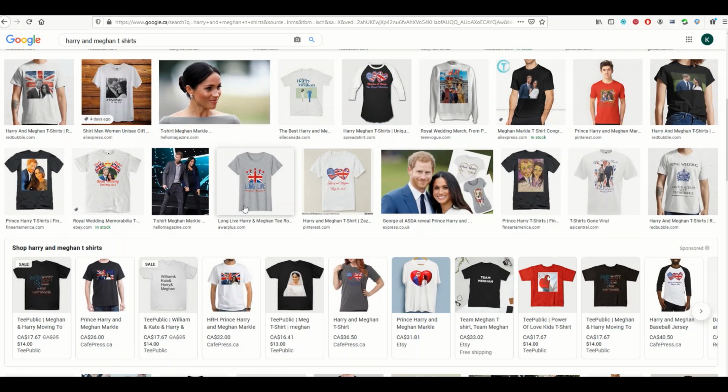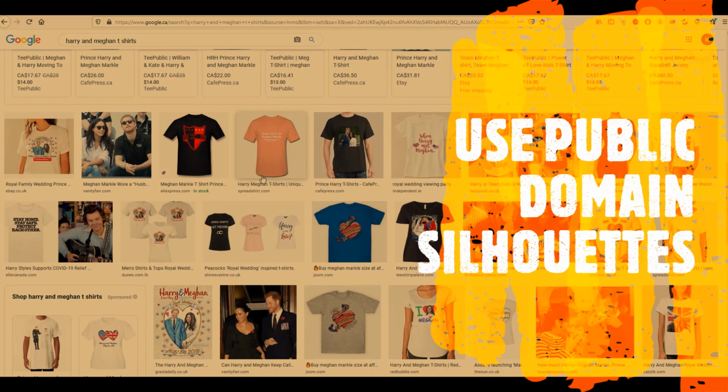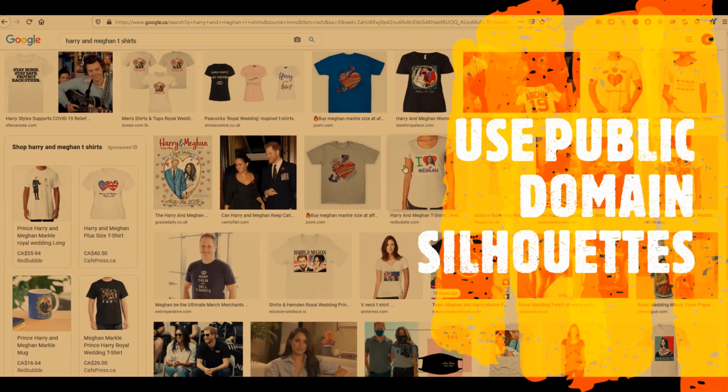Here's an interesting one. This one says, long live Harry and Meghan, and it's a crown, but it's not the crown that's trademarked by the royal family. It's just the British flag in the shape of a crown. Interesting. So again, these are ideas that I would look at and go, okay, are there things I can look at?